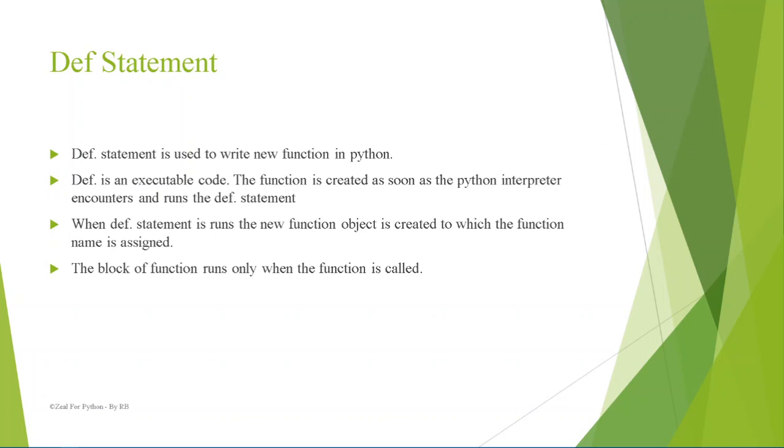The def statement is used to write a new function in Python. Def is an executable statement. So whenever the Python interpreter encounters the def statement, it runs it and assigns the name given to that particular function. When the def statement is run, a new function object is created to which the function name is assigned. The block of the function runs only when the function is called.